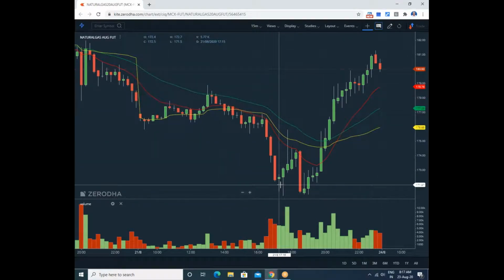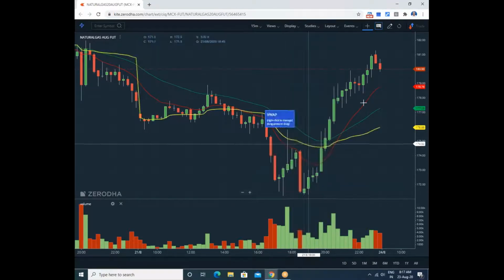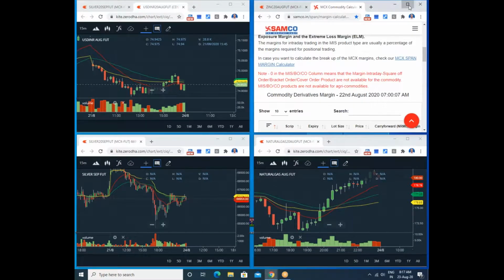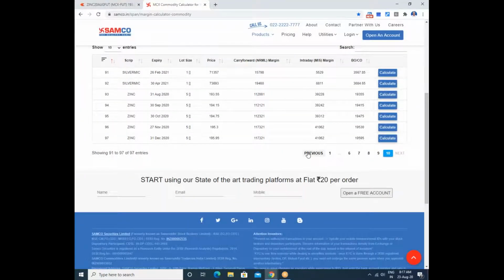This is a 6 rupees profit. Even 2 rupees is significant in this counter, and 6 rupees means a very high target, so you must exit with the 6 rupees. 6 rupees means per lot you will make a 7,500 rupees profit. For each lot the profit is 7,500, and this counter is natural gas.